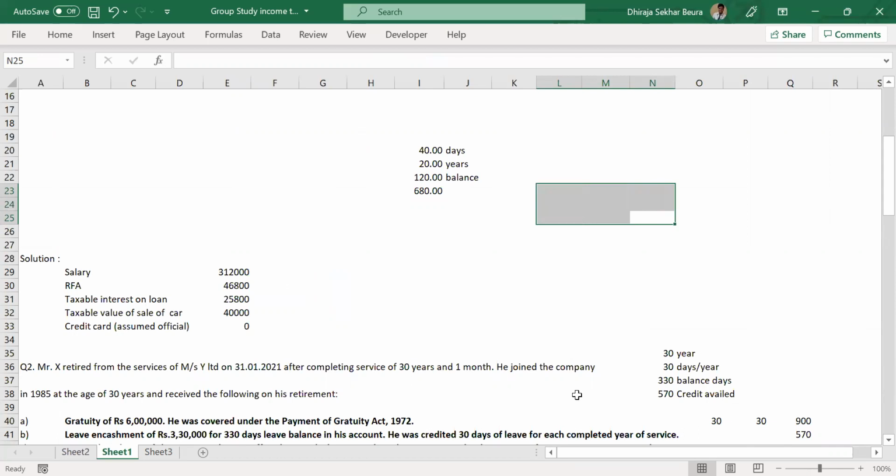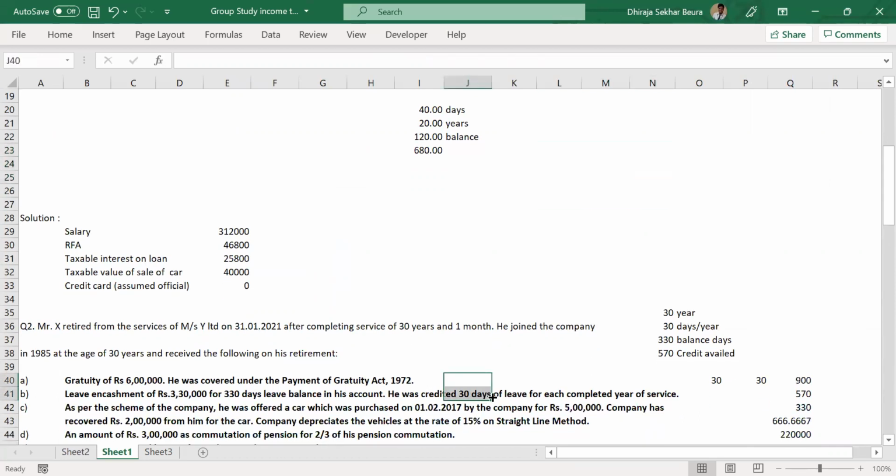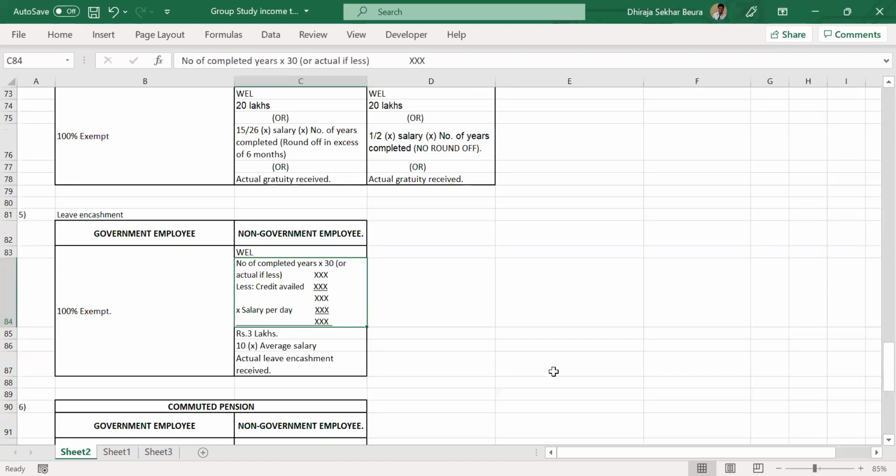So always go by the condition. Just because it was actually 30 days in that particular scenario, as you said, you are absolutely right. Without doing that calculation, if you would have taken 330 also, you would have got the answer. But don't confuse yourself. Always go by this formula so that you don't have to do all of that calculation in your head. Go by this calculation, and it will be very easy to take a call. Yes, got it.